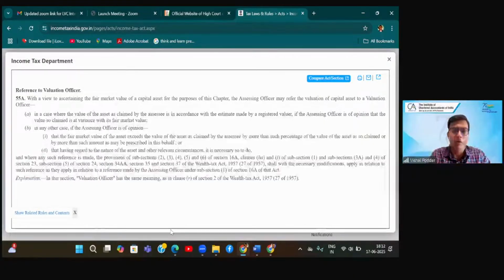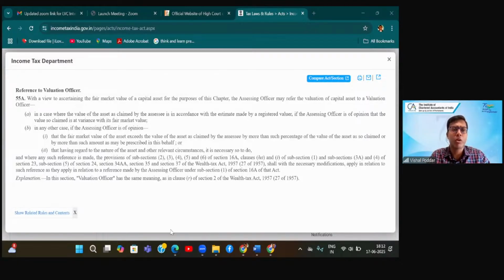So basically, what I understood in this, I'm just sharing. You said if the assessee claims value on purchase and not on FMV, then will this section also apply? The answer is, he has to by default take some fair market value only, because the law has asked in different sections to take fair market value. So whatever value you are taking is assumed to be the fair market value, because the law has asked you to take the fair market value. I hope, Beta, I could answer your query and it is clear.